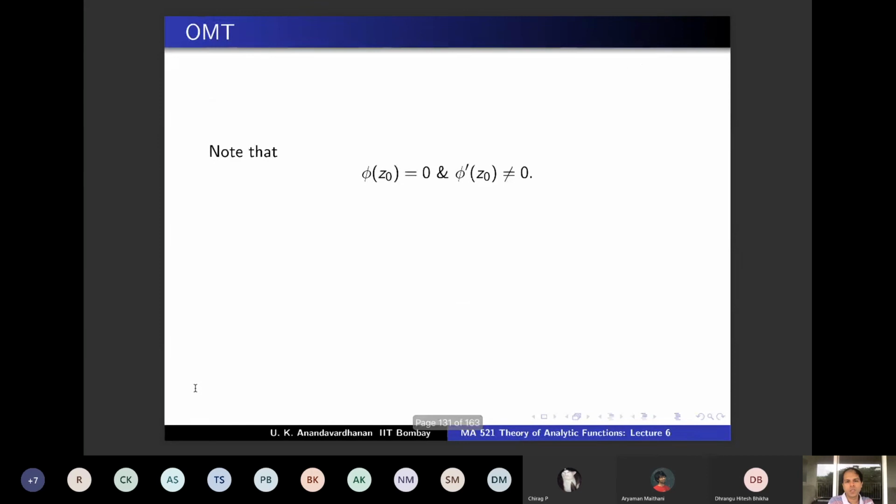Phi prime at z naught is non-zero, and because phi prime at z naught is non-zero, you have all the nice properties for phi locally. Locally, you have all the nice properties from the IFT that we have already shown, right? Because phi prime at z naught is non-zero, there is a small neighborhood of z naught on which phi is open, phi is injective, and phi is invertible from the range, and the inverse is holomorphic. All these nice properties we have shown just from the derivative non-vanishing at this point.